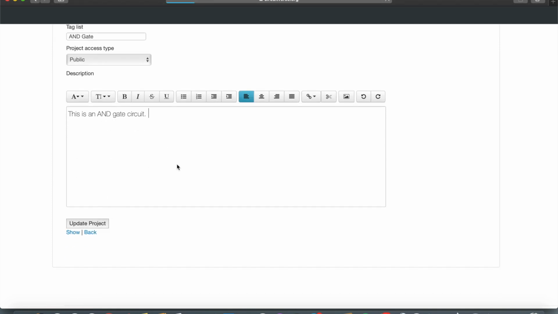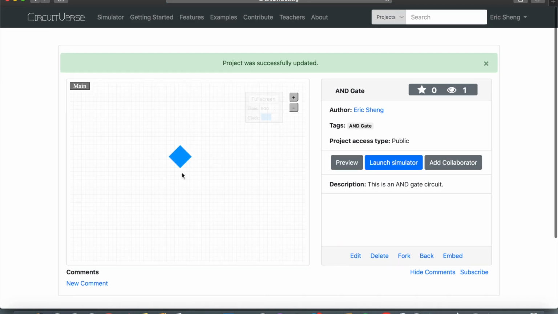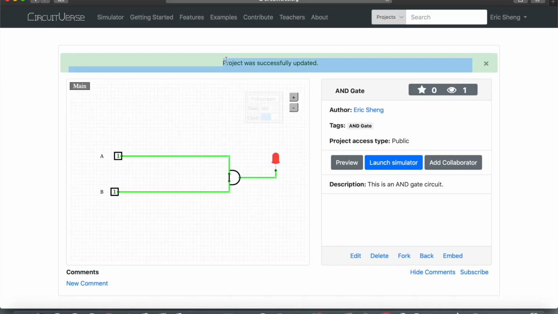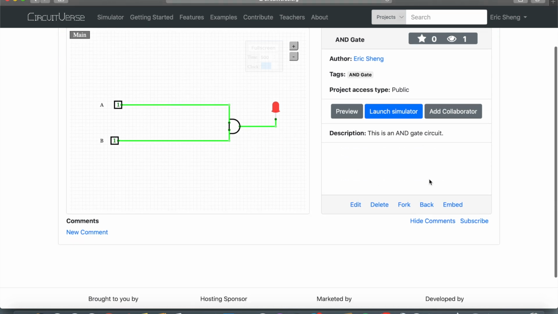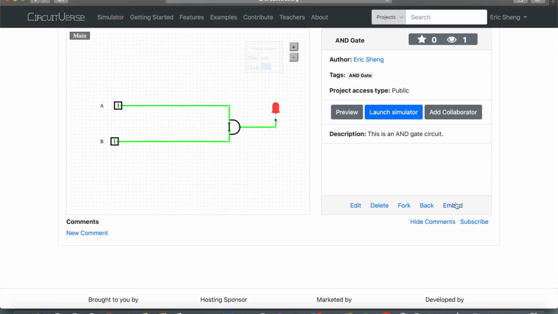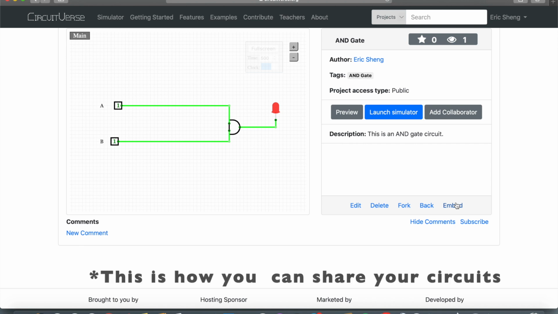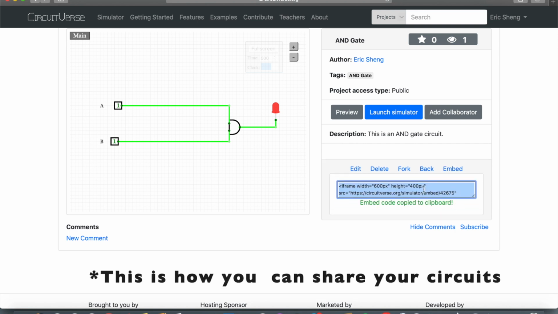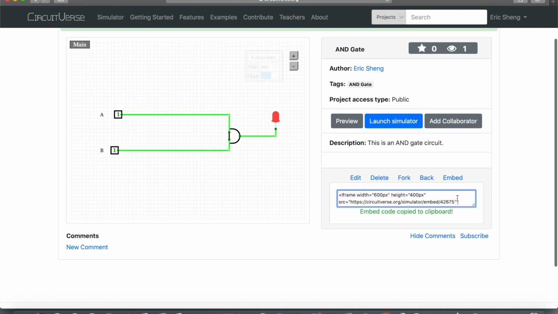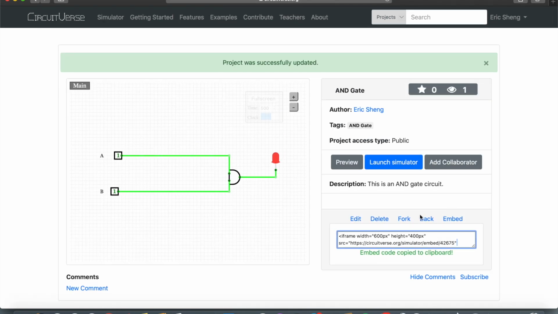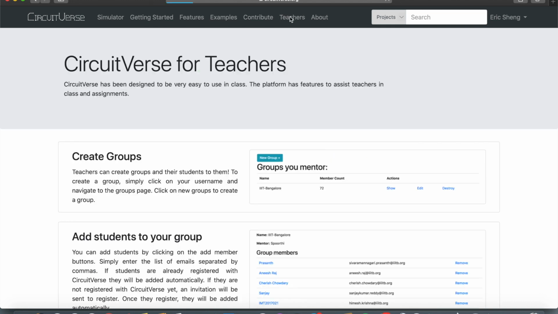So this is an AND gate circuit. Very simple, just like that, and update the project. And yeah, we just published the AND gate, and it was updated to the CircuitVerse cloud. Also, you can embed the HTML5 code by clicking on embed and copying the code.